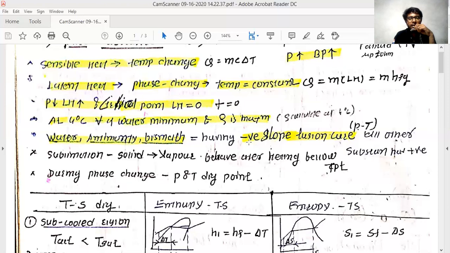These are the three substances where your graph shows this fusion line, whatever line I have shown. This solid vertical line is the fusion line, which shows a negative slope for these three substances: water, antimony, and bismuth. The sublimation line, which lies below the triple point, simply converts the solid substance into liquid during the phase transfer pressure diagram.